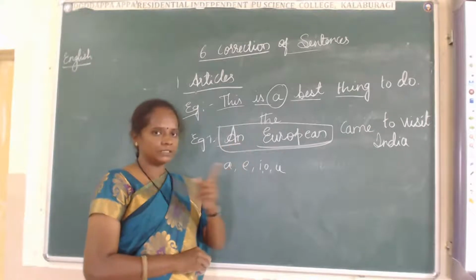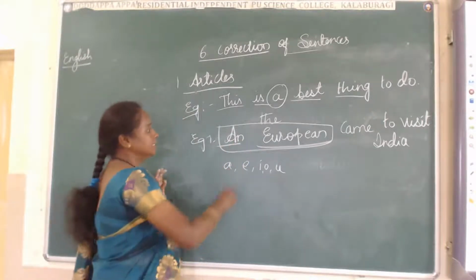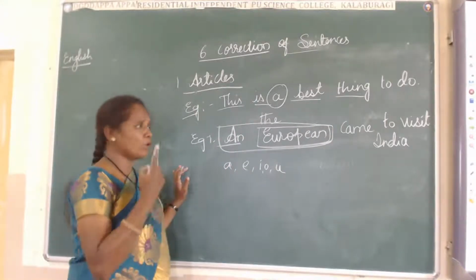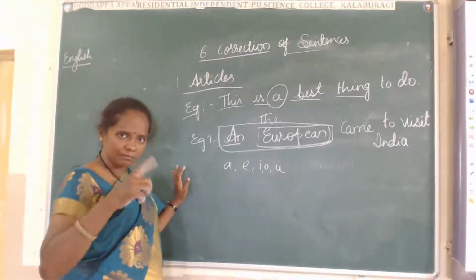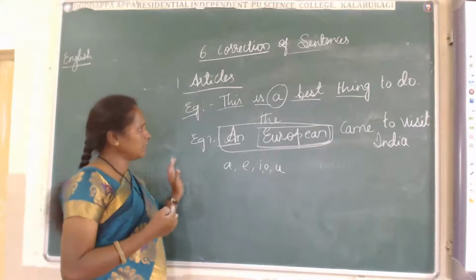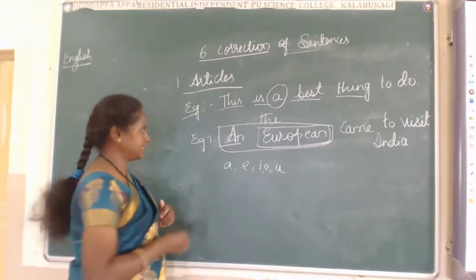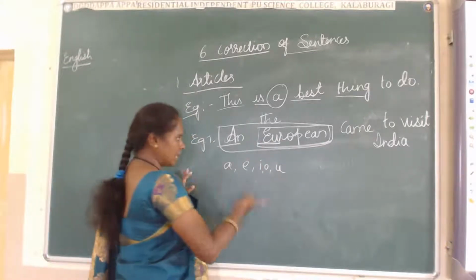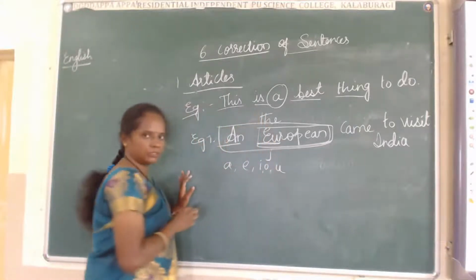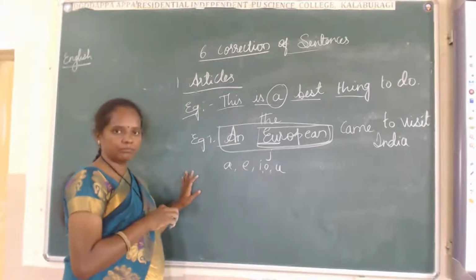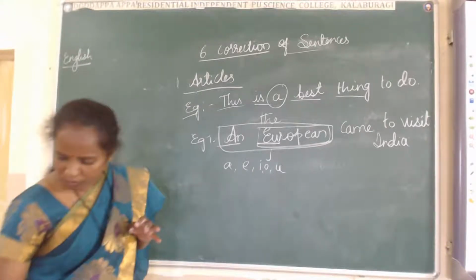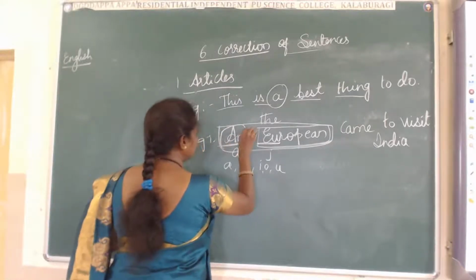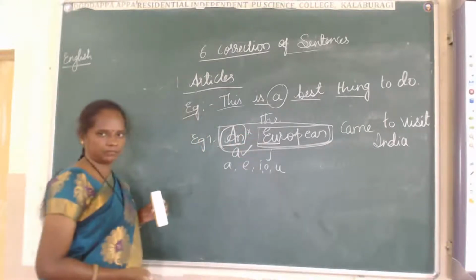European starts with a Y sound, J. That's why we should use A here. An is wrong. A is correct.